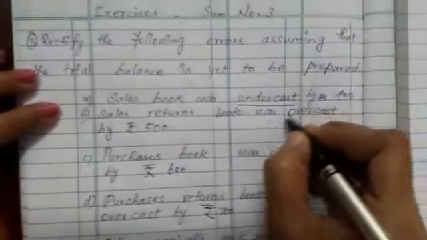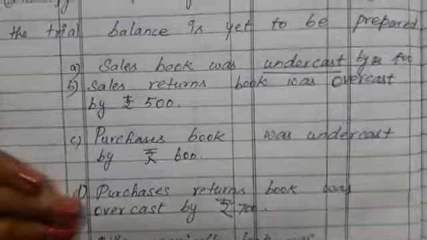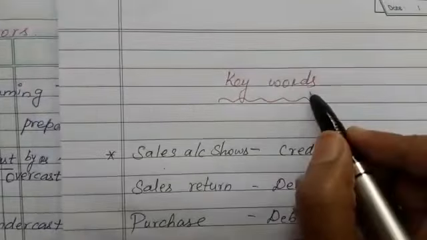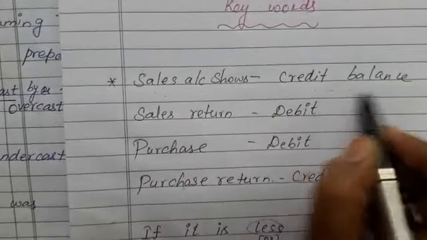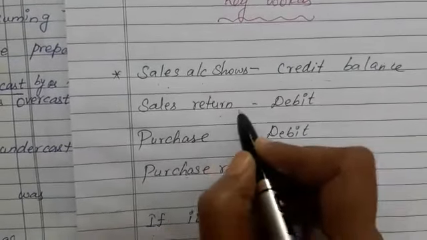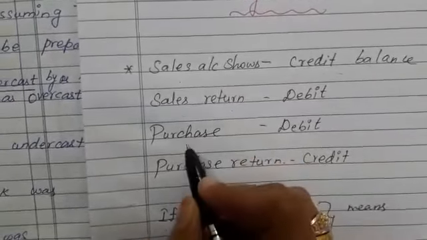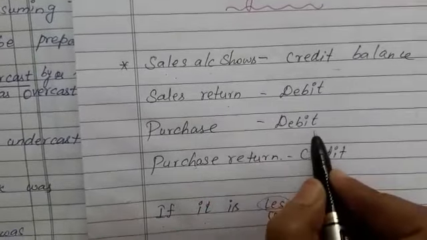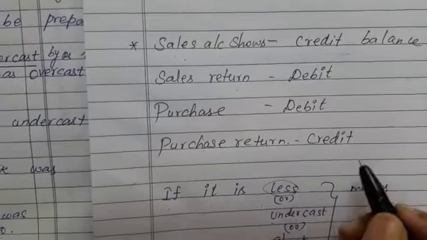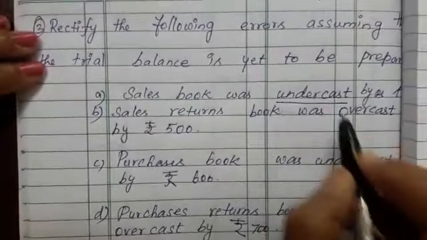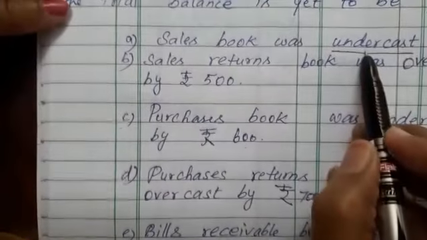Did you see this sum? What is undercast and overcast? Let's see some keywords in the chapter. Sales account shows credit balance. Sales return account shows debit balance, purchase account shows debit side, and purchase return shows credit. Already you know that. In this sum, undercast and overcast is a new word, isn't it?